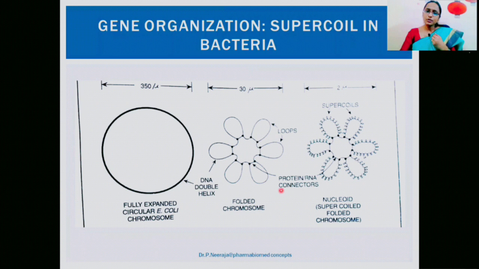Further, these folded chromosomes undergo a process called supercoiling with the help of proteins and RNA connectors, you can see here. So this is called supercoiling, so that the 350 micron size has been reduced finally to 2 microns, and finally you have a supercoiled folded chromosome, which is the characteristic feature of the bacterial chromosome or prokaryotic chromosome.